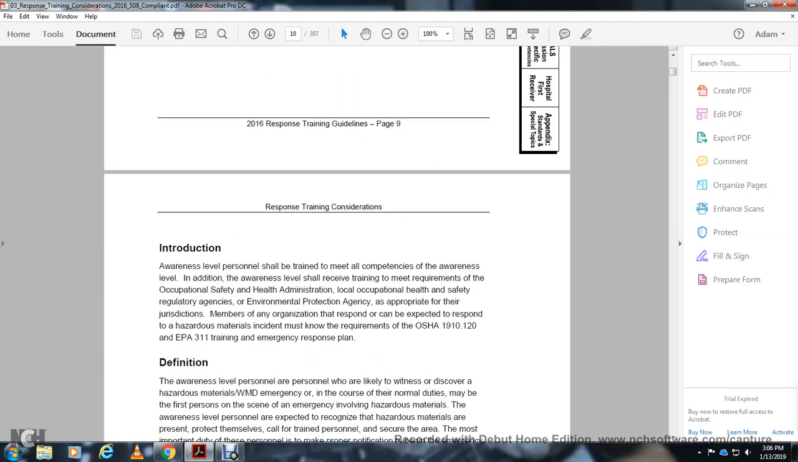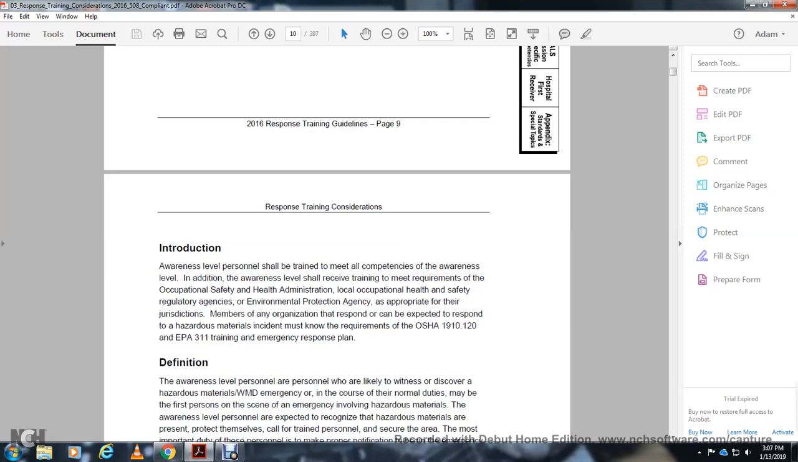Hazardous material incident response curriculum guidelines, awareness level of personnel. Introduction: awareness level personnel should be trained to meet all the competencies at the awareness level, and the training should meet the requirements of the Occupational Safety and Health Administration, local occupational health and safety regulatory agencies, the Environmental Protection Agency, and, as appropriate to their jurisdiction, members of the organization responsible can be expected to respond to a hazardous material incident.